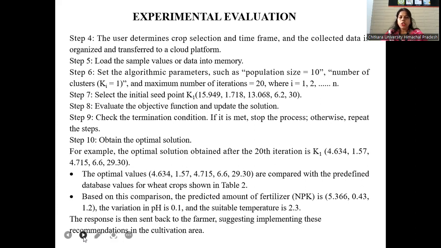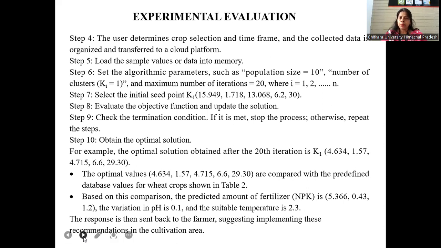For example, the optimal solution obtained after the 20th iteration is K1, and the value is 4.634, 1.57, 4.715, 6.6, 29.30. The optimal values 4.634, 1.57 and 4.715, already written previously, and 6.6, 29.30 are compared.